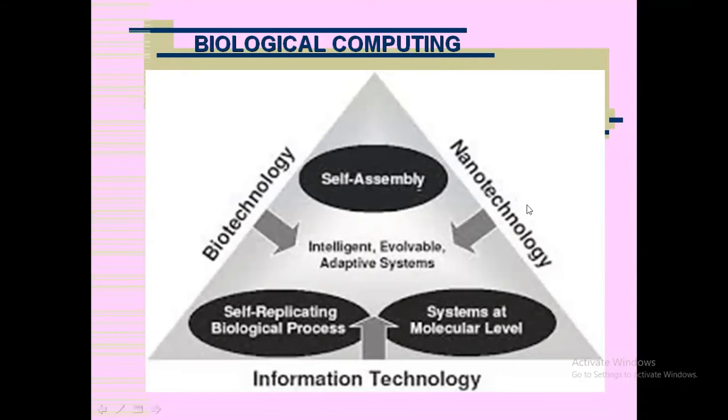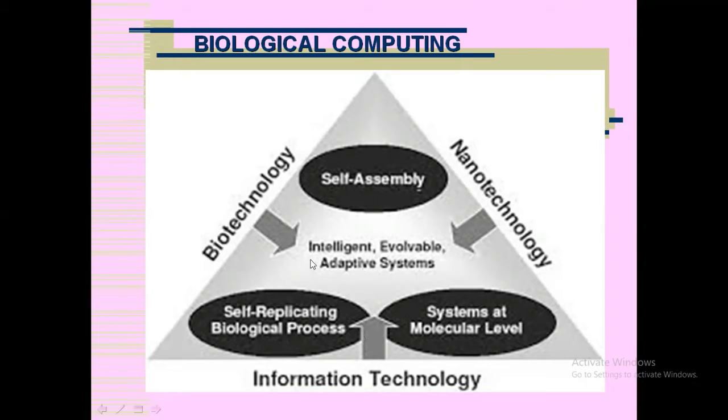So nanotechnology and biotechnology both are merging together, and you will be getting a self-assembly of these two areas. So when these two areas are merged, you will get intelligent, evolvable, adaptive systems. And once these two areas are merged, they have to be connected with another area that is coming under computer science, that is information technology, IT.